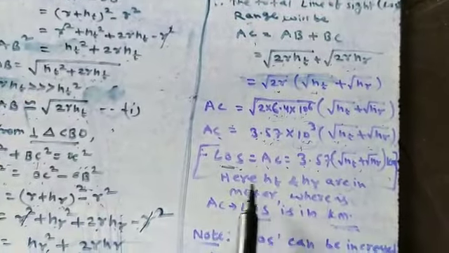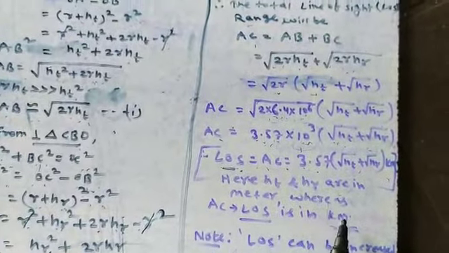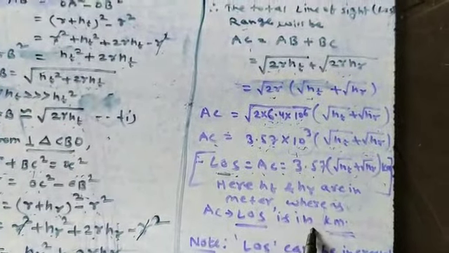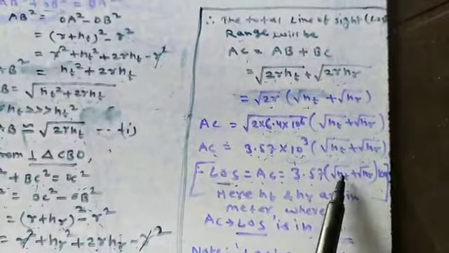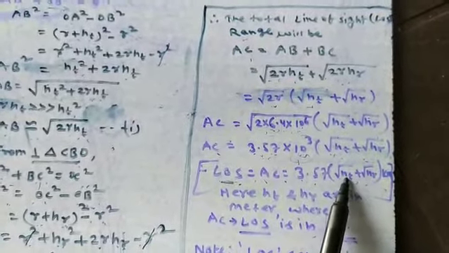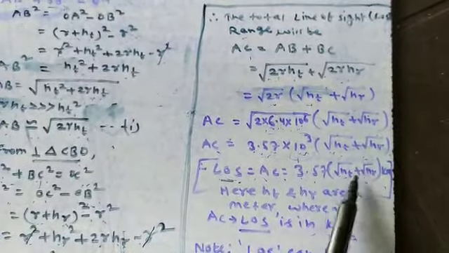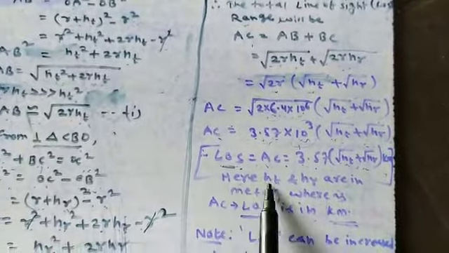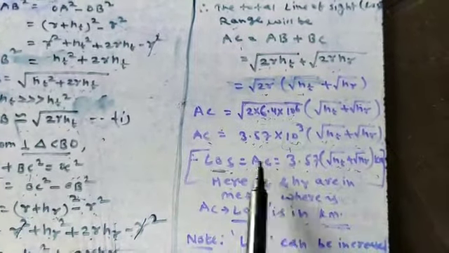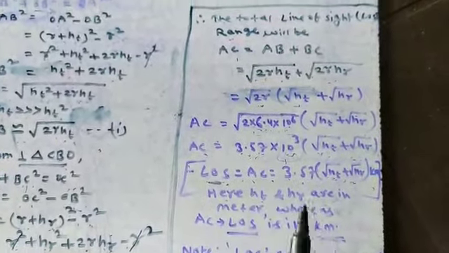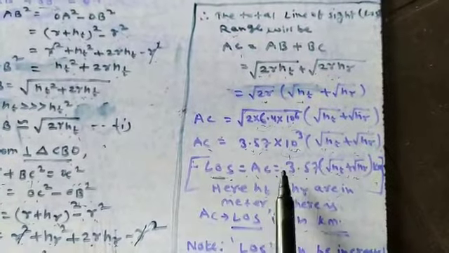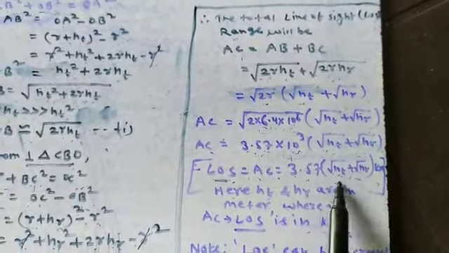So here we have finally got the line of sight range in kilometer, whereas HT and HR, which are involved under a square root, are the height of the transmitting antenna and the height of the receiving antenna, which will be in meter. So I have written here HT and HR are in meter, whereas line of sight overall is in kilometer. So the final answer of the line of sight range is 3.57 into root HT plus root HR.